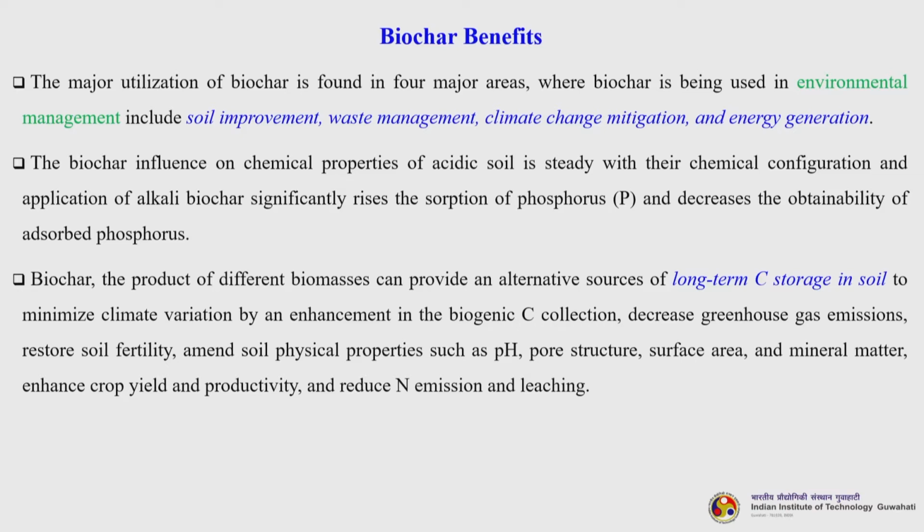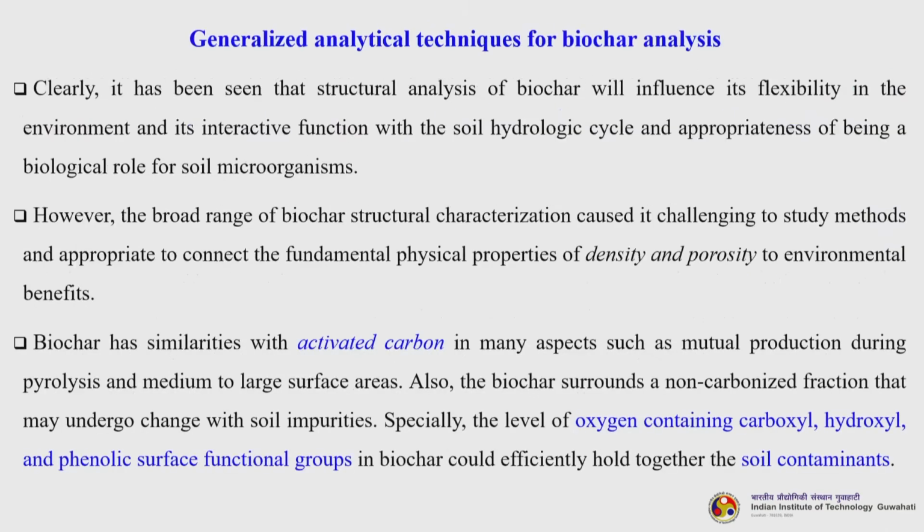Biochar, the product of different biomasses, can provide an alternative source of long term carbon storage in soil to minimize climate variation by an enhancement in the biogenic carbon collection, decreases the greenhouse gas emissions, restores soil fertility, amends soil physical properties such as pH, pore structure, surface area and mineral matter, enhances the crop yield and productivity and reduces the nitrogen emissions and leachings. So, these are basically biological and environmental applications or the benefits when we are using biochar in soil.